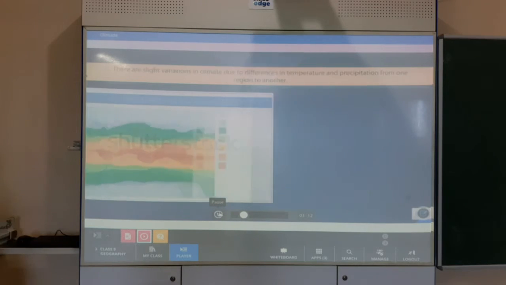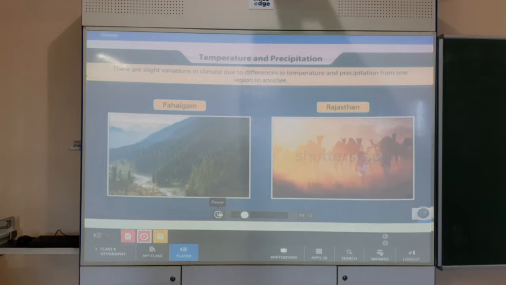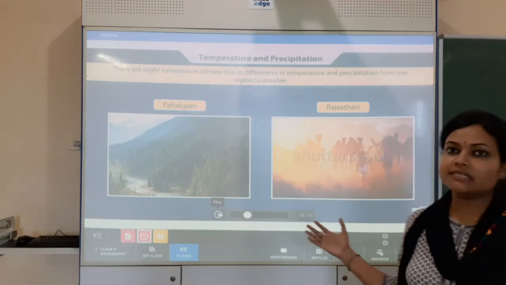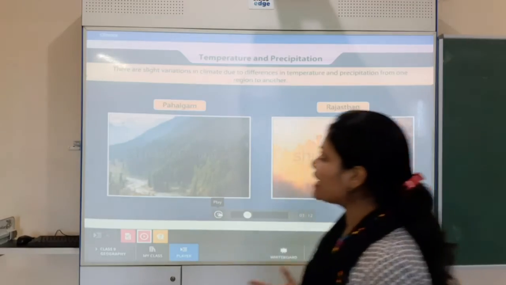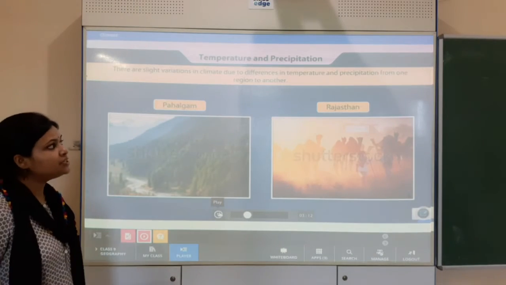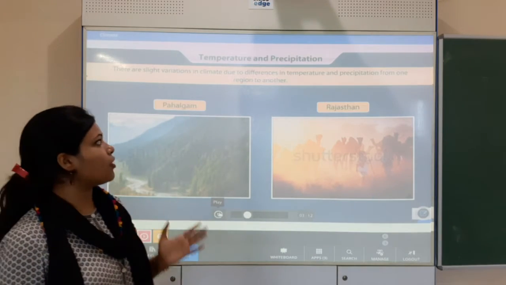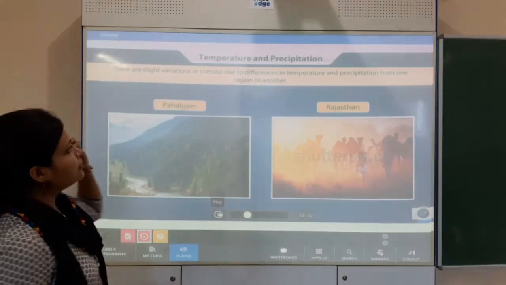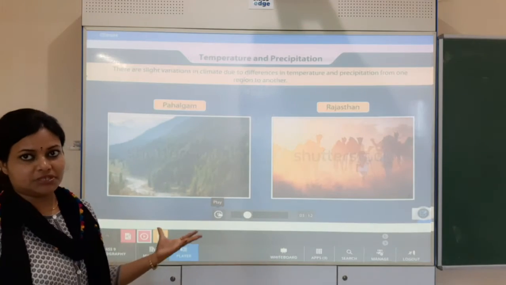India and other parts of Southeast Asia experience monsoon-type climate. There are slight variations in climate due to differences in temperature and precipitation. So now it is saying why different regions have different climates. There are slight variations in climate due to differences in temperature and precipitation from one region to another. In different regions there are different temperatures and different precipitation.